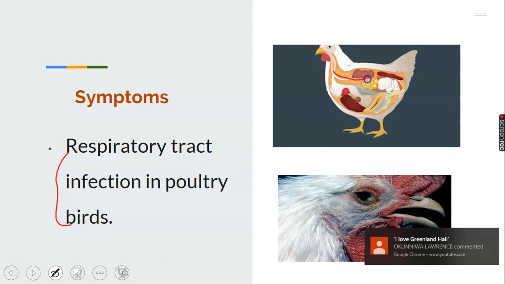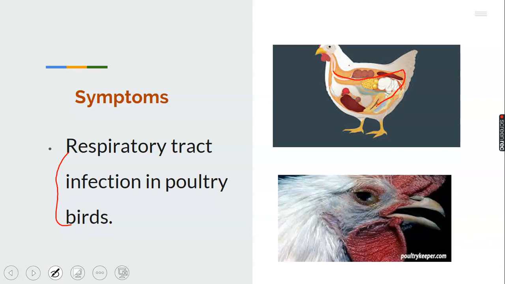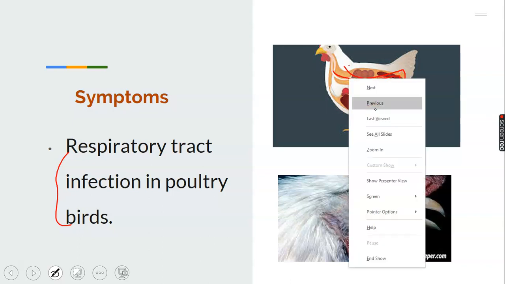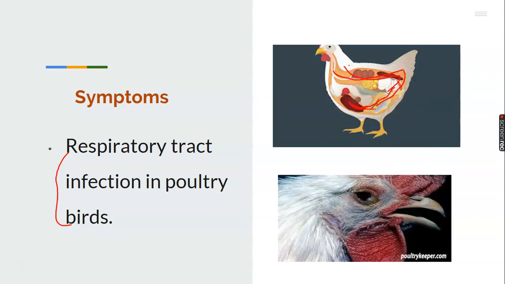You see this fowl, a poultry bird, the respiratory tract, the way it is running. The way it's running shows that this animal has been affected by aspergillosis. The animal is unable to breathe properly. Let's take note of that. The respiratory tract of the animal is usually infected or affected.